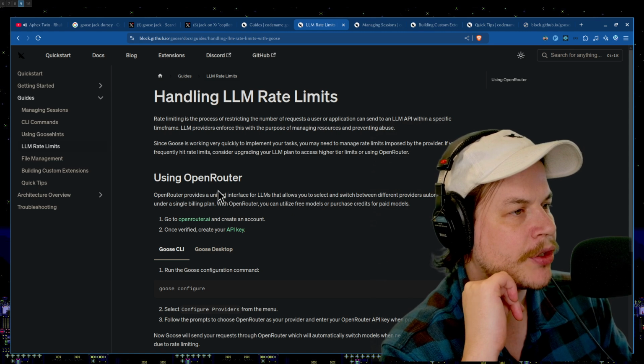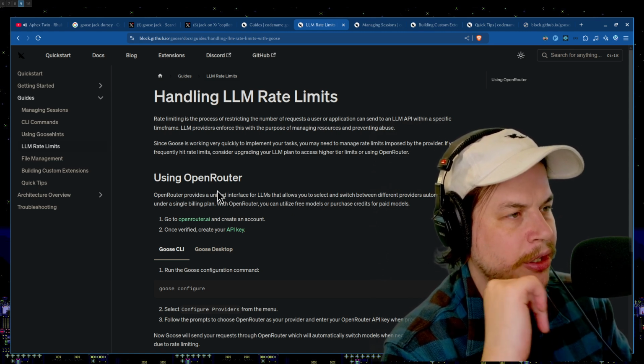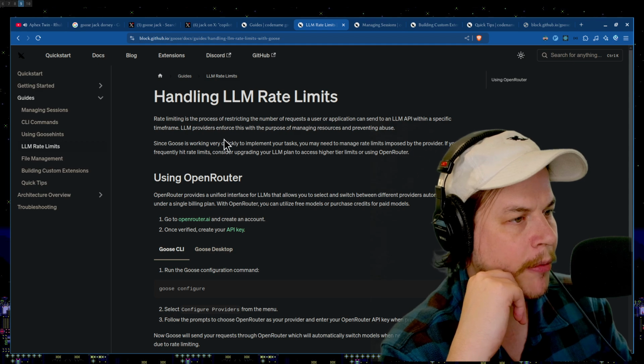Rate limiting is the process of restricting the number of requests a user or application can send to the LLM within a specific time frame. So there's a little framework around that. OpenRouter provides a unified interface.